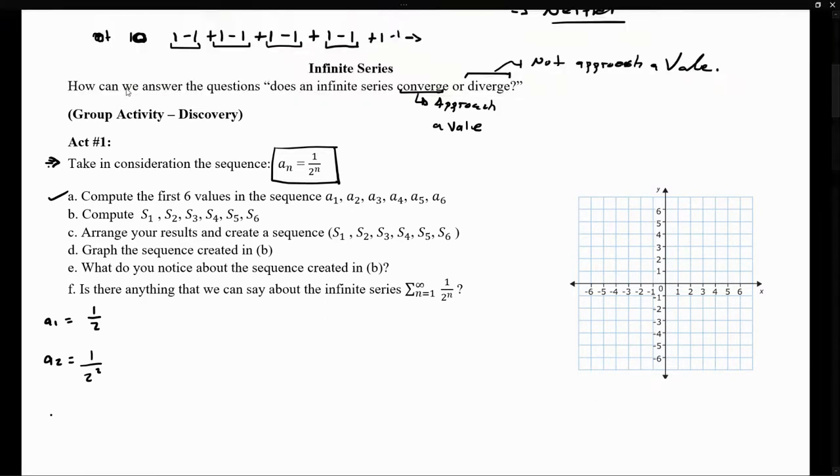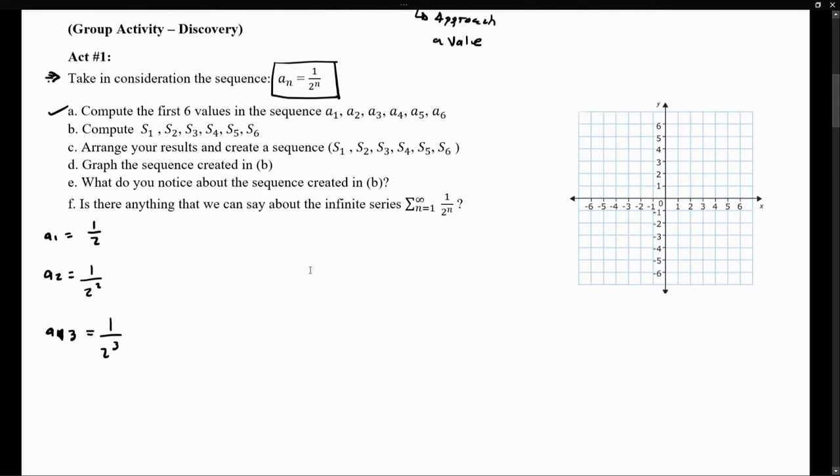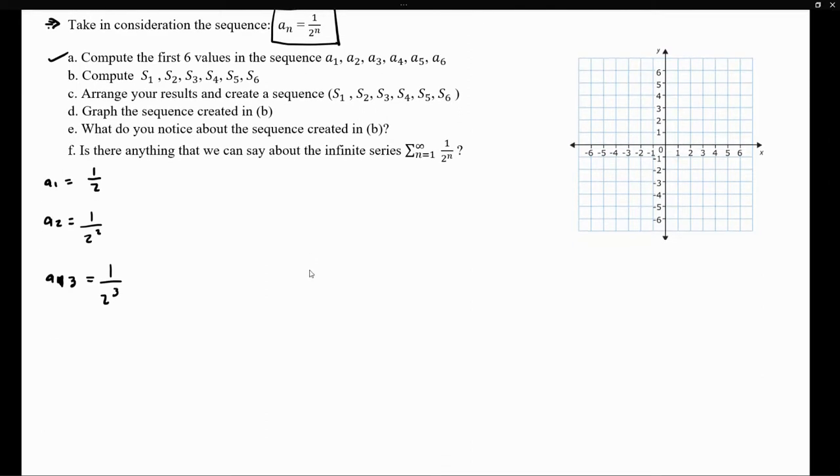And now the next term, oops, that's supposed to be a 3, is 1 over 2 to the third. And now we want to go all the way to 6. And lastly, it's 1 over 2 to the 6. So here are the first 6 terms in the sequence. So done. Now we want to compute the partial sum.